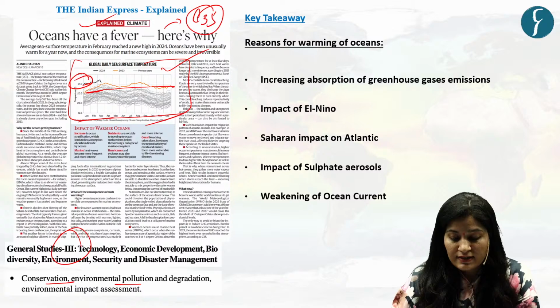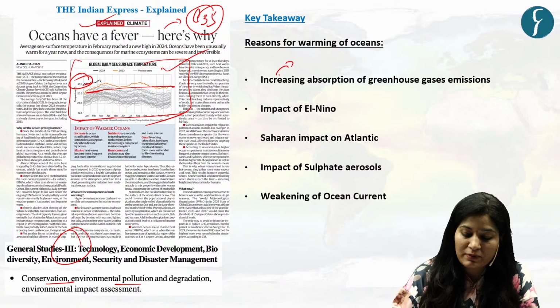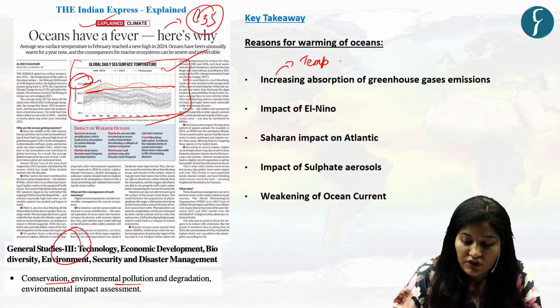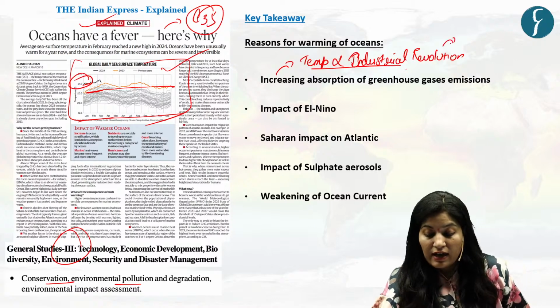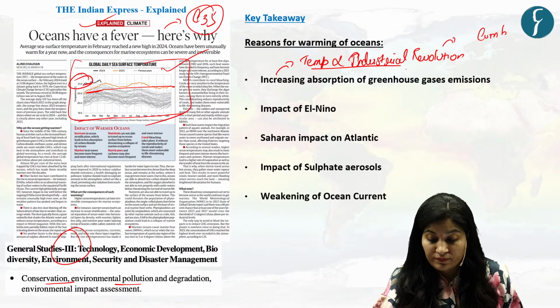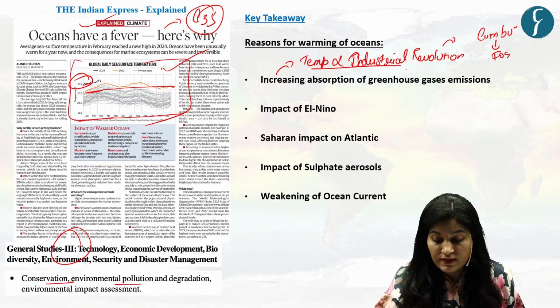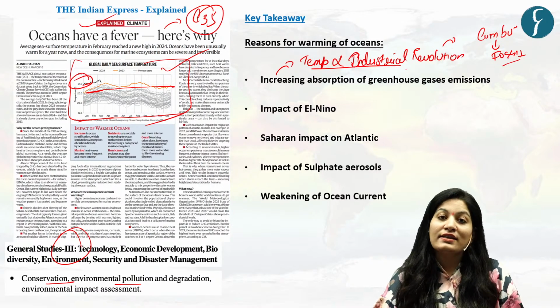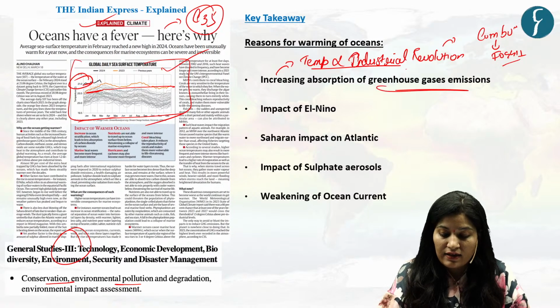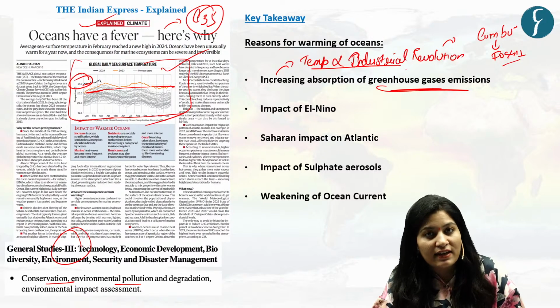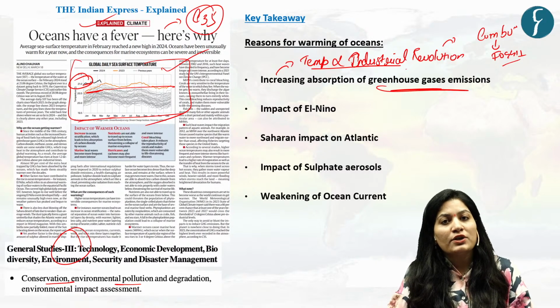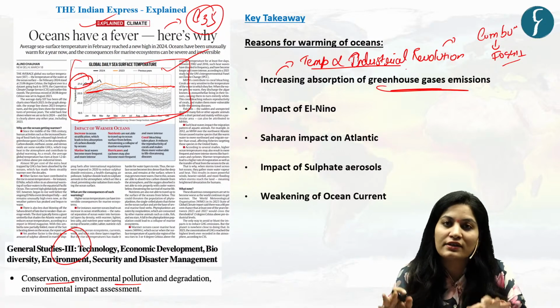Now, the first reason is that here the author establishes a relationship between sea surface temperature and the industrial revolution. Combustion of fossil fuel led to a surge in greenhouse gases, like CO2, ozone, nitrous oxide, etc. And all these gases are quite proficient in holding heat within the Earth's atmosphere.